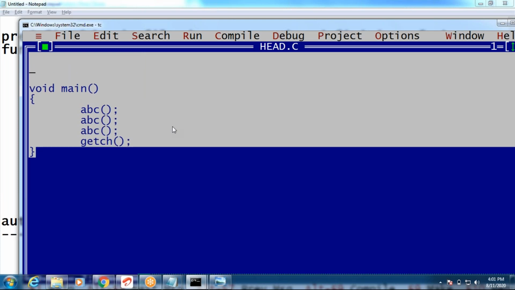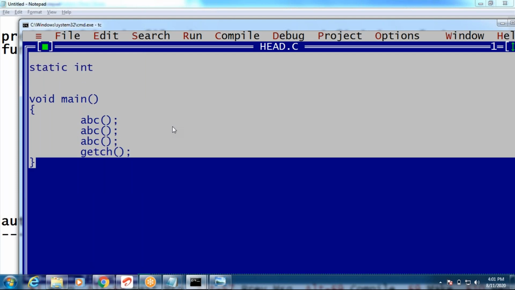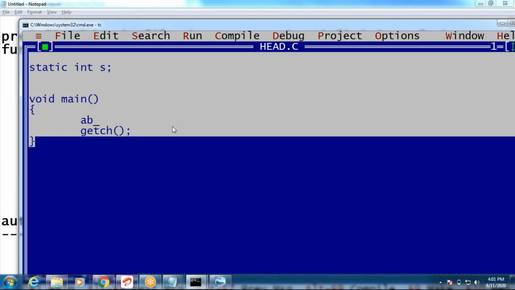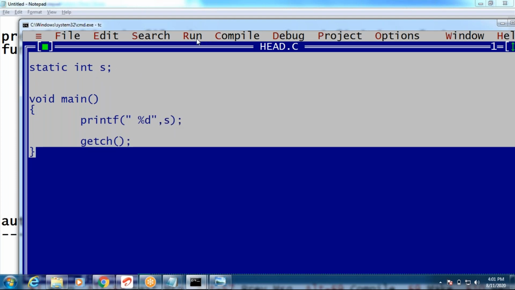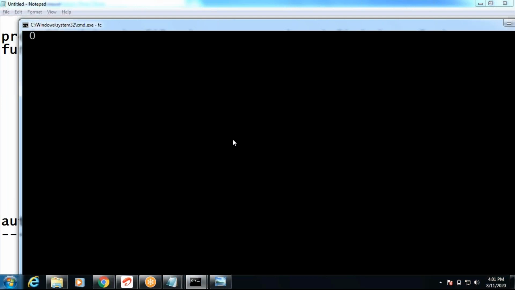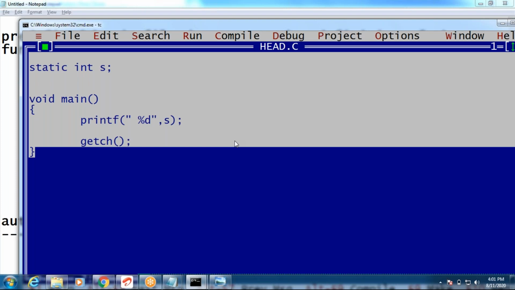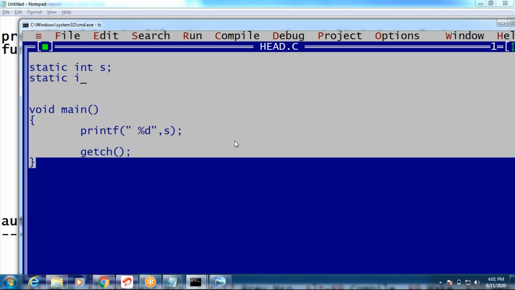Now I want to change the s value. Can I declare it one more time? Static int s equals 5. Is it valid? Guys, tell me, is it valid or error? Yeah, it's not an error, guys. How many times? N number of times you can declare. No problem. This 5 it takes.